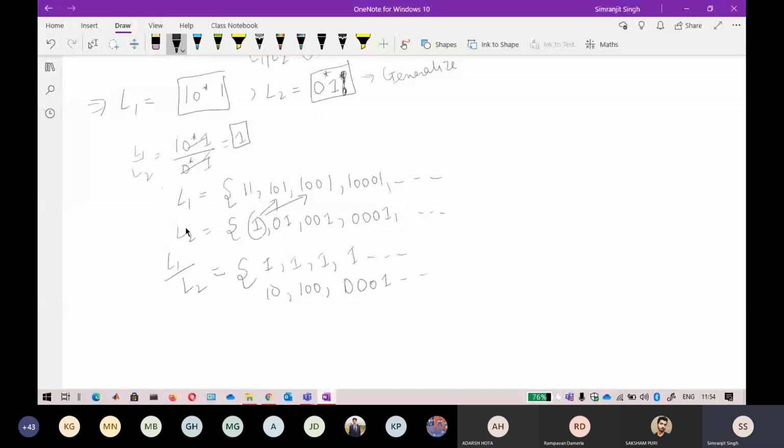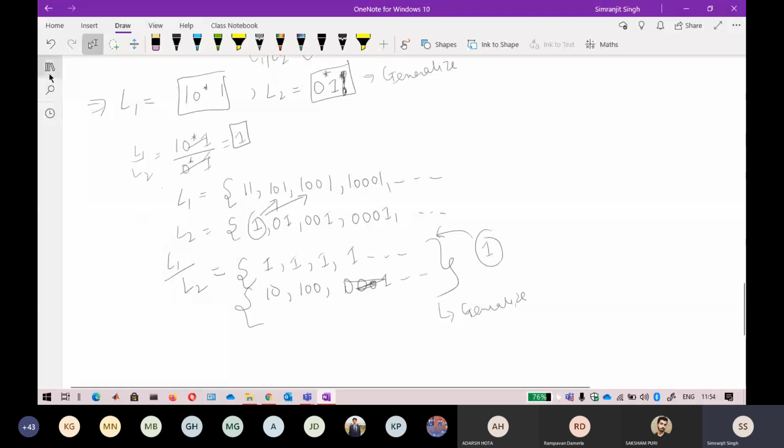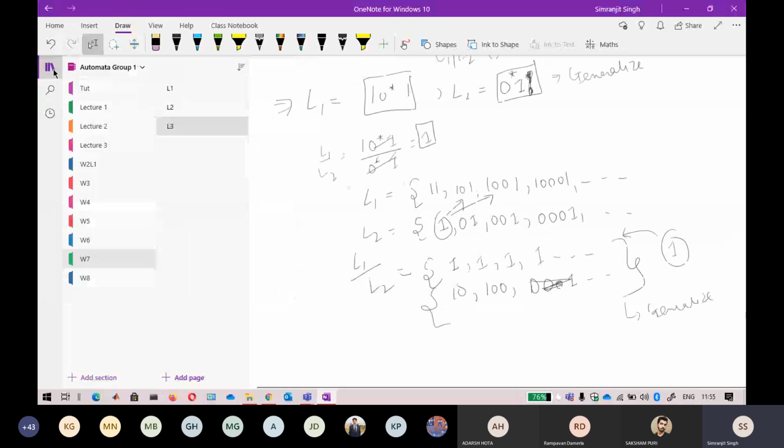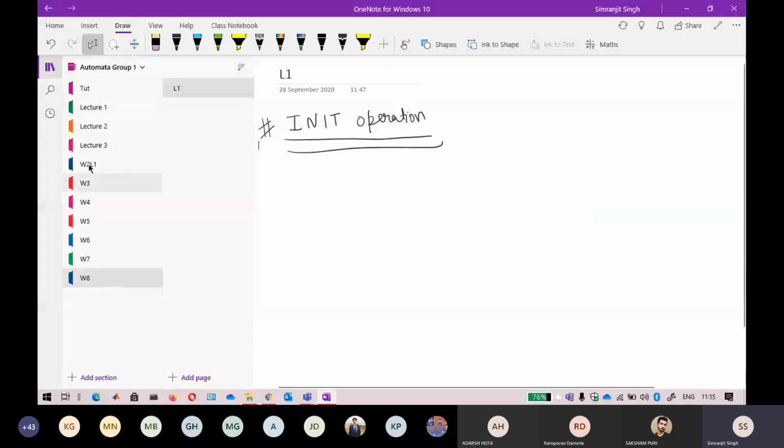Okay, so if you are thinking that the resultant language is 1 star or only 1, you are clearly seeing from the language set that this is not a 1 you are getting. Okay, so it is a different language set, and keep in mind that it can also happen. So I think you have to solve it for all, and you have to generalize this one. Okay, so that is also, you can do this. Okay, so for the answer to your question, I have also given you another example. If you have any doubt, again you just shout it, I will explain it again.